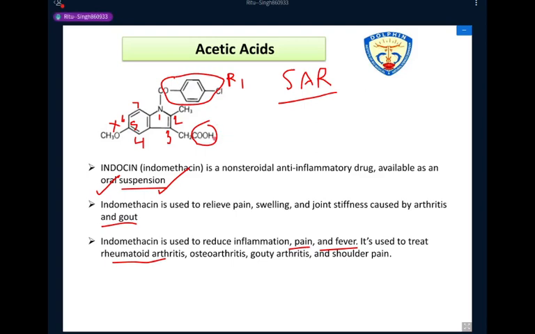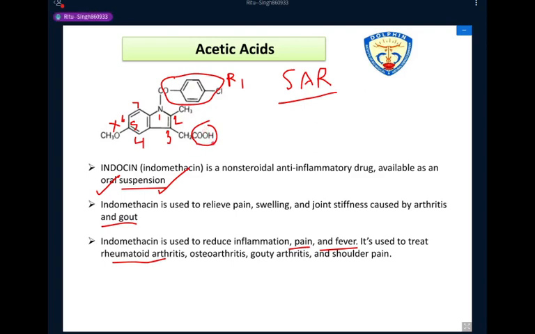As the acidity of the carboxylic group increases, the anti-inflammatory activity of the drug also increases. Okay, next point.